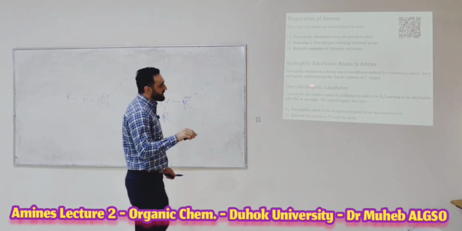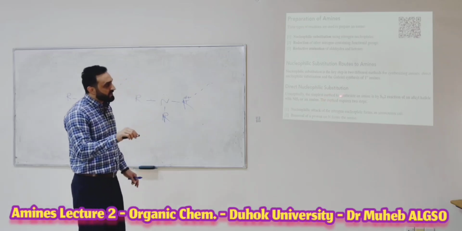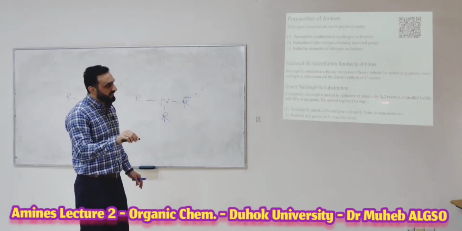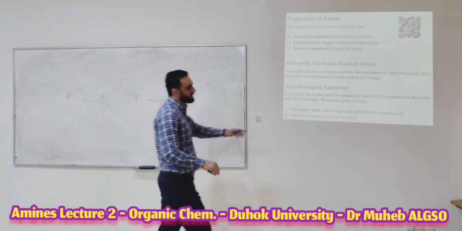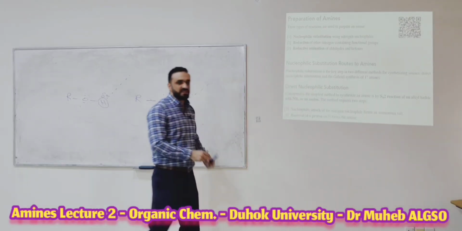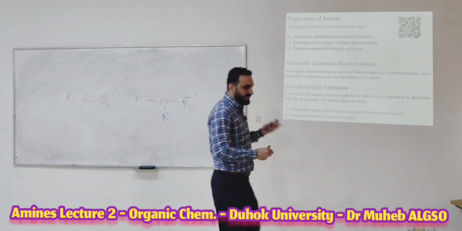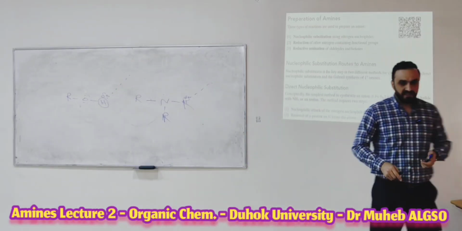Direct nucleophilic substitution is the simplest method to synthesize the amines, by SN2 reaction. You know SN2 is a one-step reaction and is preferred with alkyl halide. Any alkyl halide, primary, secondary, tertiary?